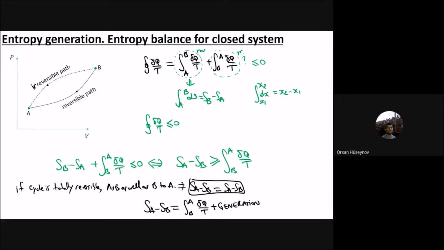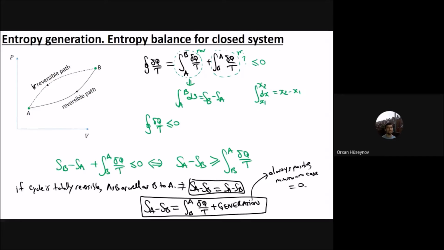Okay, and this is the term that we are interested in, the equation. The entropy difference between A and B is equal to the integral of δQ/T from B to A plus the generation. And this generation is always positive.